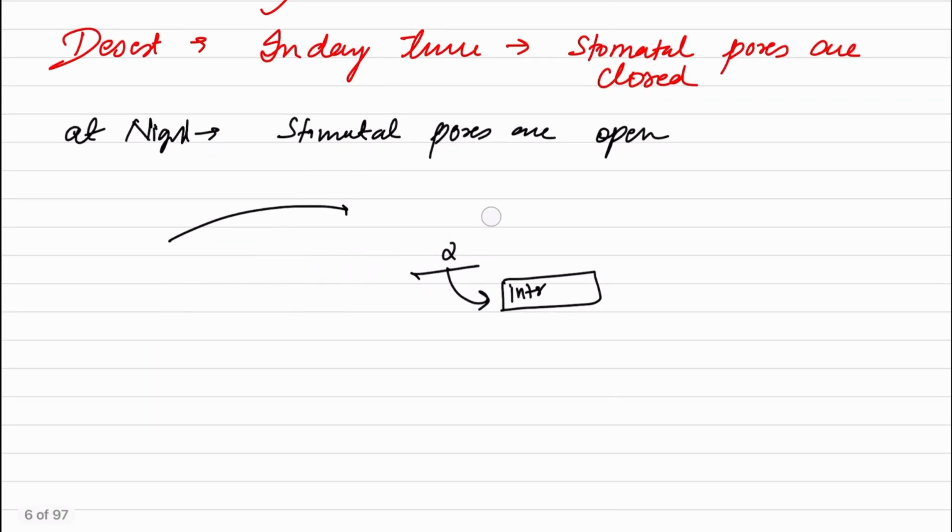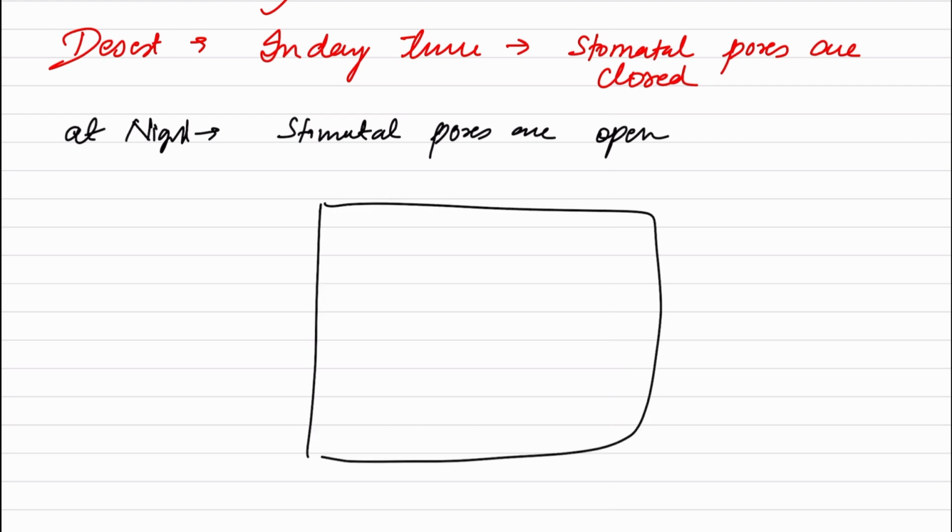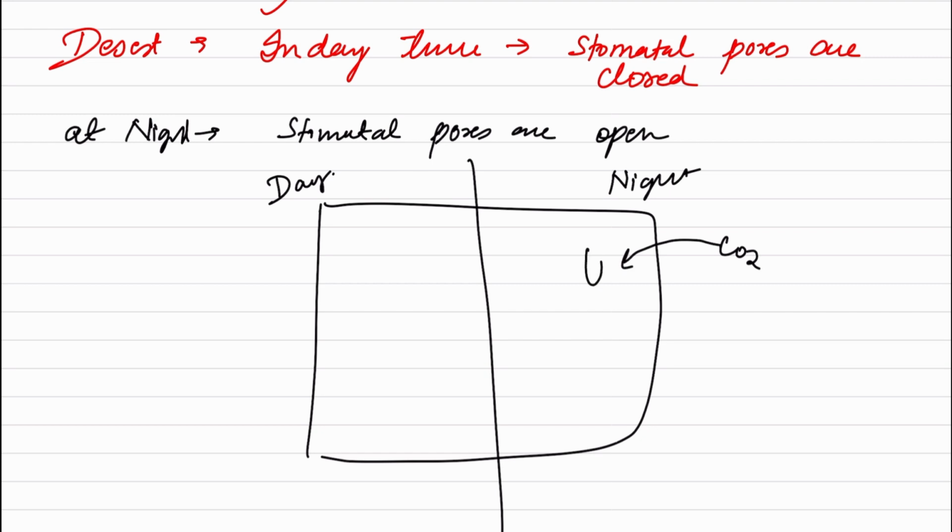So what is happening if we see here? This is night and this is daytime. In the night, carbon dioxide is taken up because stomatal pores are open in desert plants. Then it is converted into an intermediate form, that is malic acid.